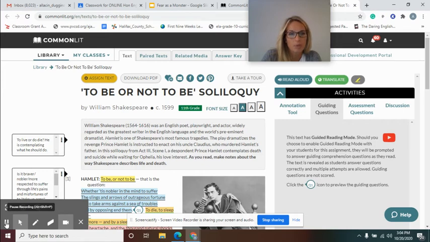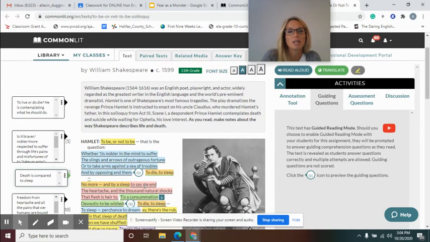William Shakespeare was an English poet, playwright, and actor, widely regarded as the greatest writer in the English language and the world's preeminent dramatist. Hamlet is one of Shakespeare's most famous tragedies. The play dramatizes the revenge Prince Hamlet is instructed to enact on his uncle Claudius, who murdered Hamlet's father. In this soliloquy from Act 3, Scene 1, a despondent Prince Hamlet contemplates death and suicide while waiting for Ophelia, his love interest. As you read, make notes about the way Shakespeare describes life and death.